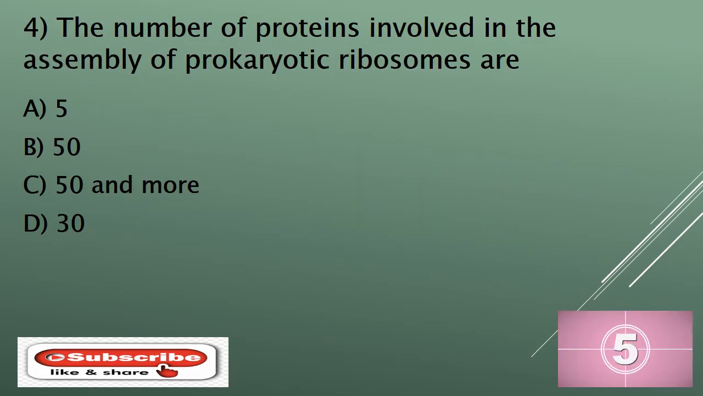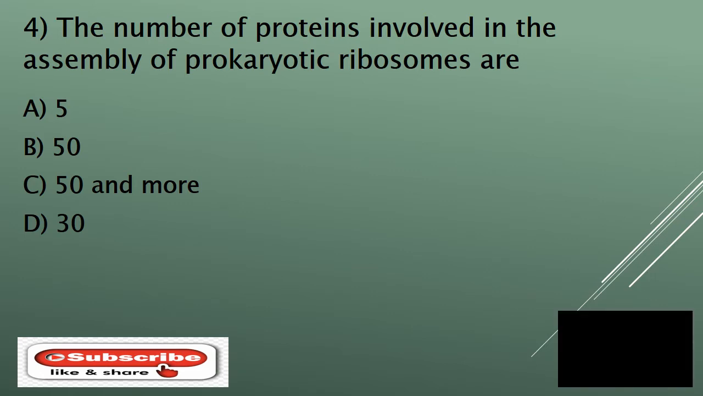Question number 4. The number of proteins involved in the assembly of prokaryotic ribosomes are, and your options are A. 5, B. 50, C. 50 and more, or D. 30. And your time starts now. So the correct answer is C, 50 and more. A ribosome consists of a large number of different components. Example, E. coli has 54 proteins and 3 rRNAs. Therefore, they contain 54 proteins which are involved in the assembly of prokaryotic ribosomes.